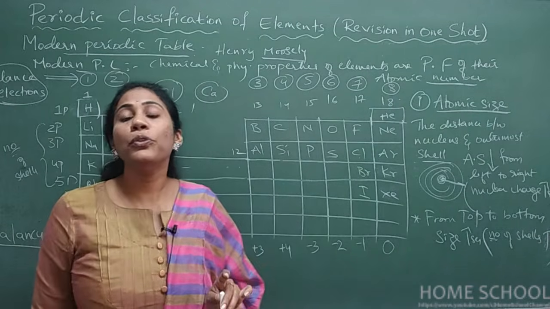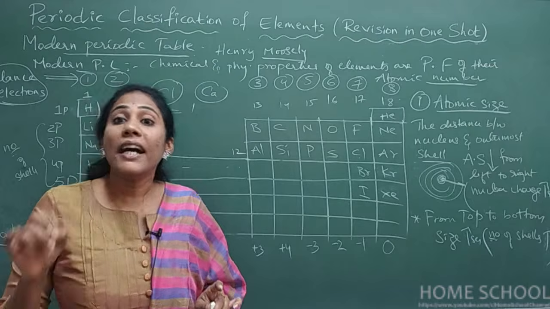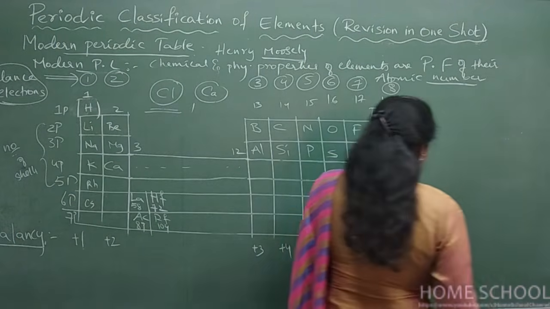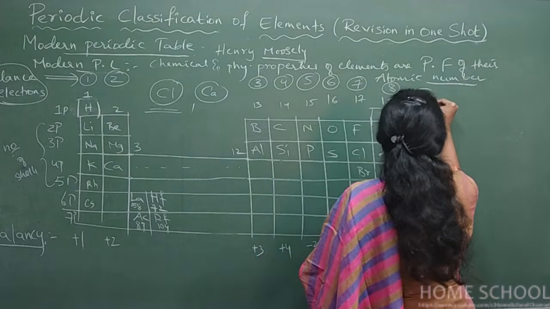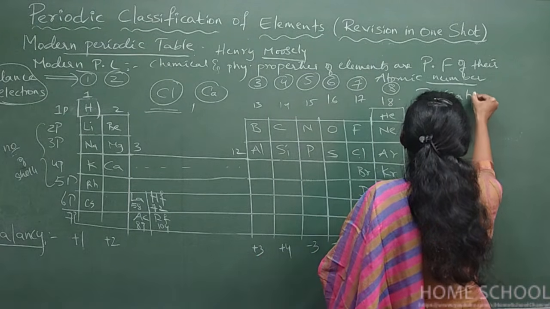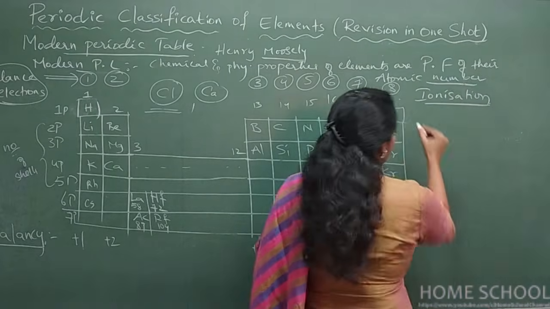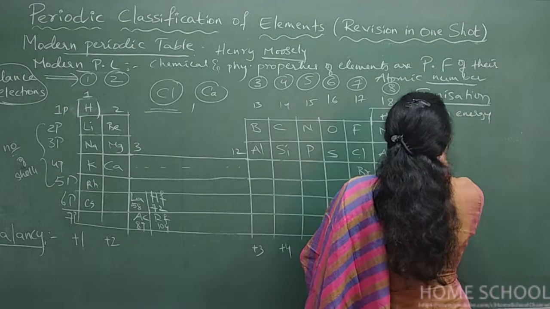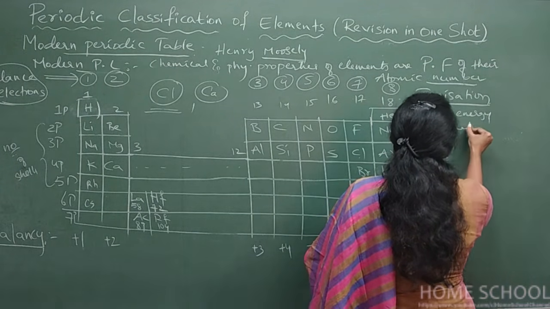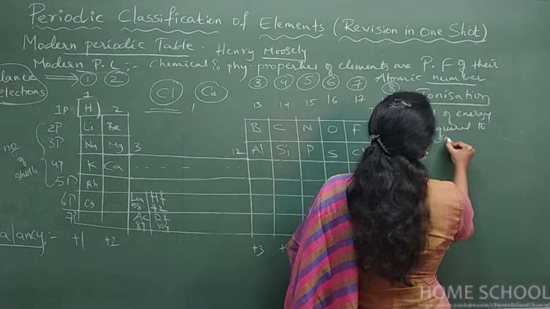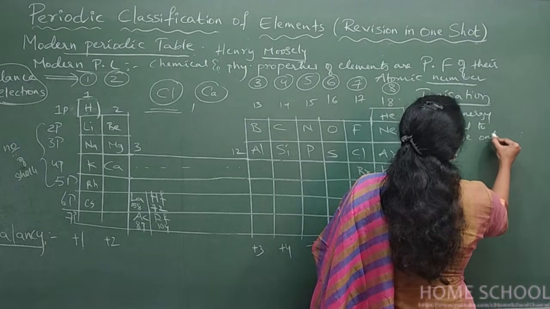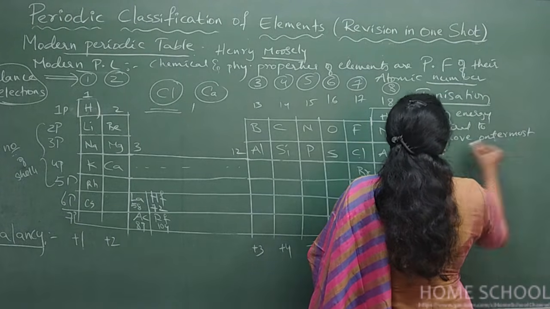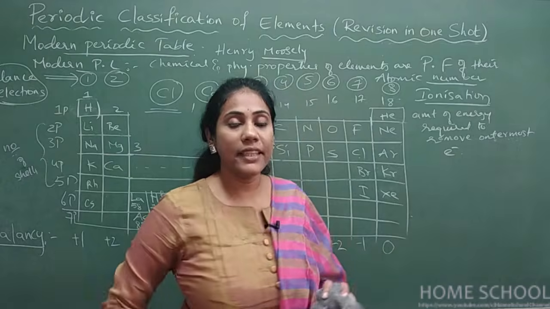And now coming to the next property, ionization enthalpy. Okay, so first try to understand what we mean by ionization enthalpy. It is nothing but the amount of energy required to remove the outermost electron, and that is called ionization enthalpy.